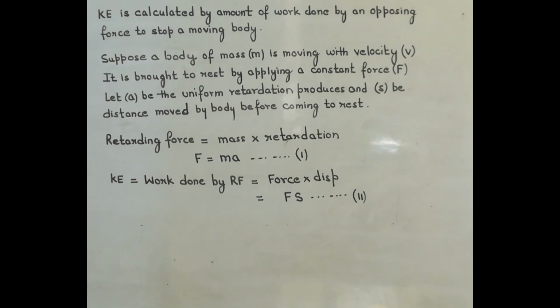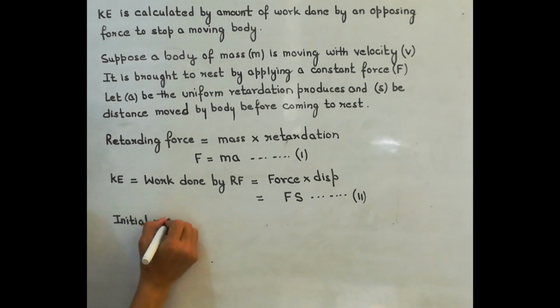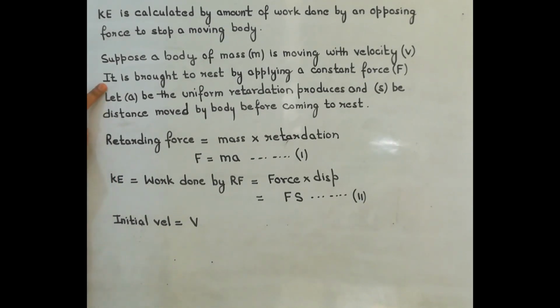Okay, now how much is the initial velocity of the body here? Initial velocity of the body is v, and now the question says that the body is to be brought to rest. So final velocity will be 0.